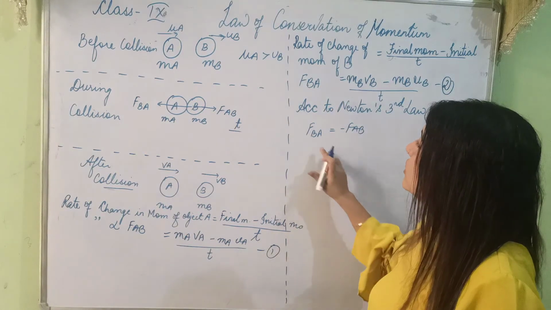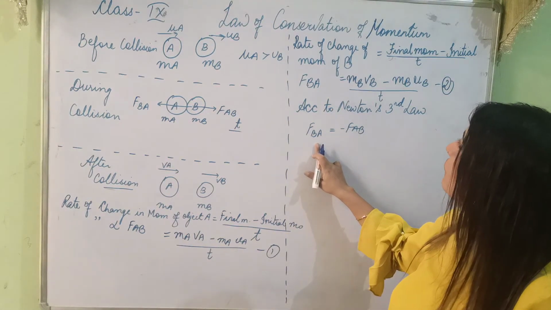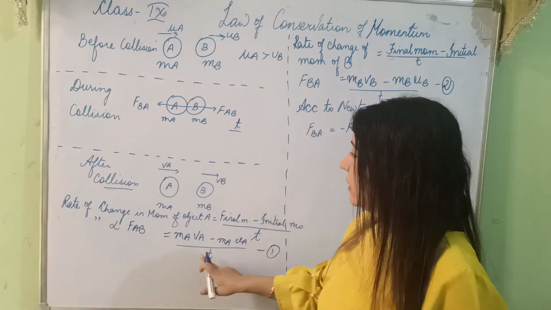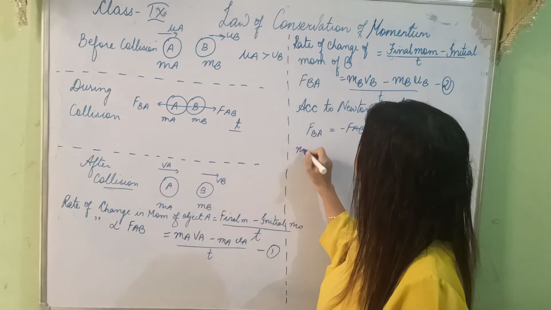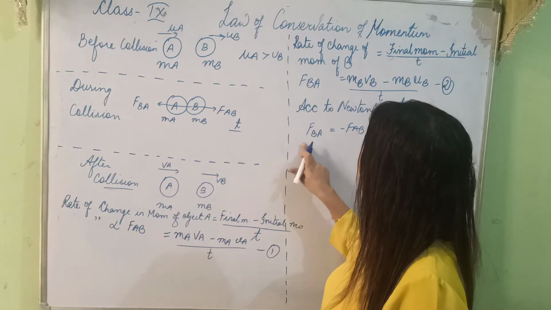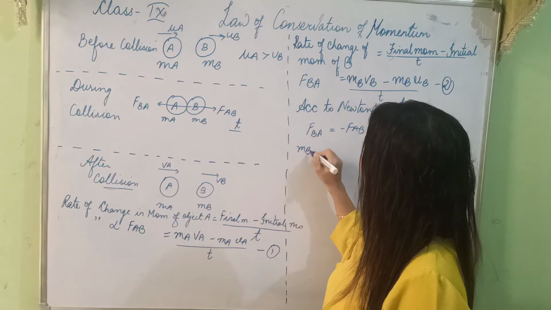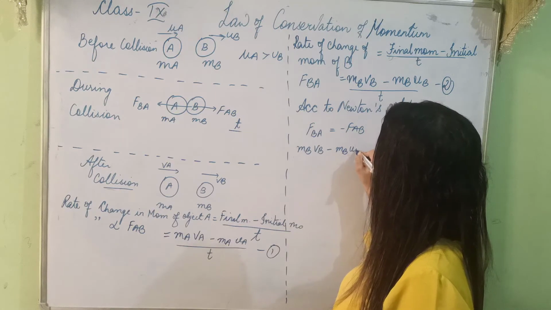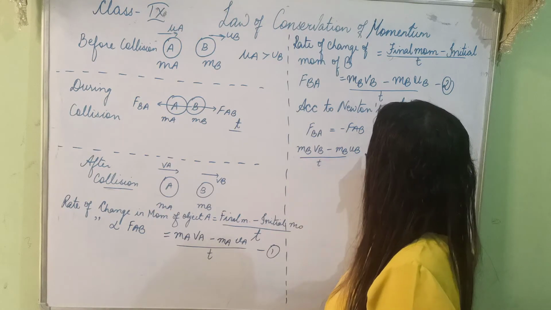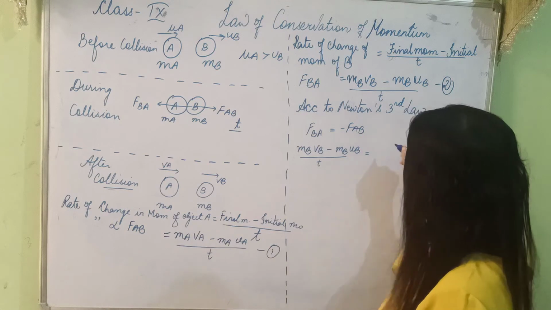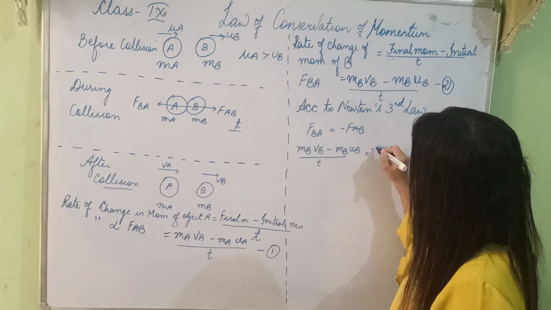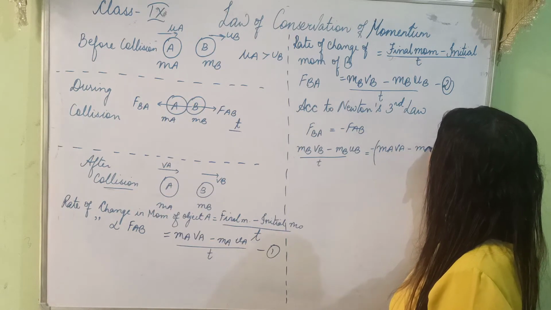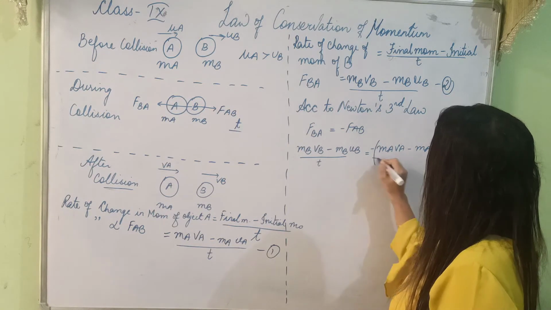There is no difference. So putting in the values of all these, can I write it like this? My FBA is this: mb vb minus mb ub by time t is equal to FAB, which is this MA, but with a minus sign, don't forget the minus sign, MAVA minus MA UA by time t.